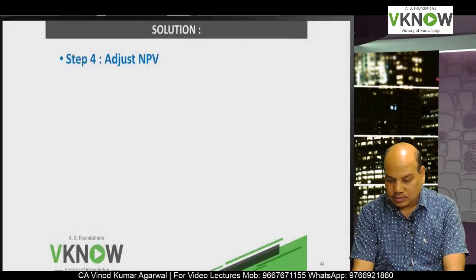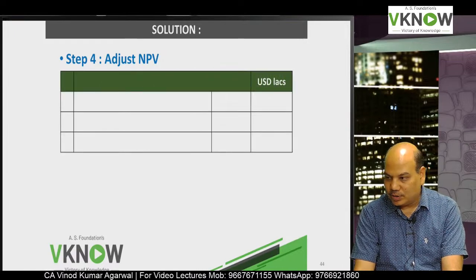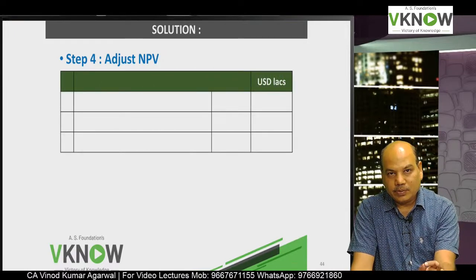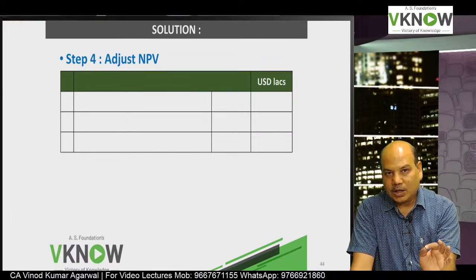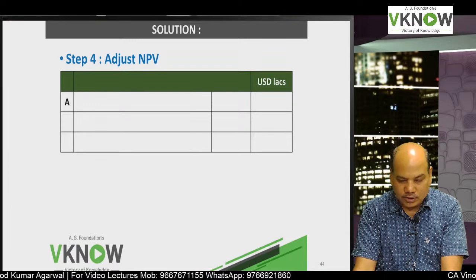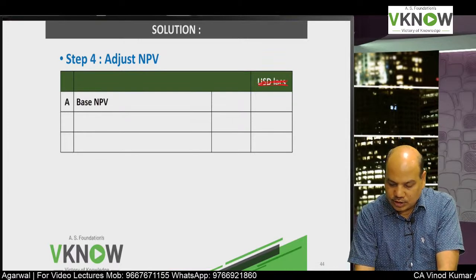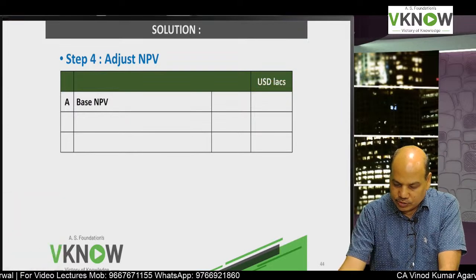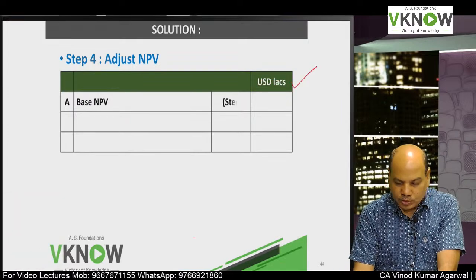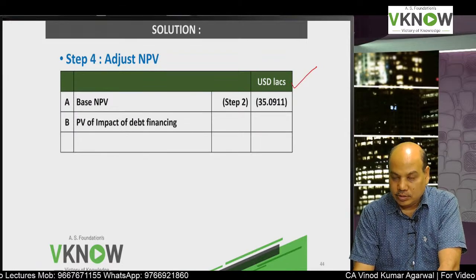Now write down adjusted NPV. Adjusted NPV will be base NPV minus flotation cost plus any benefit of debt financing. Right hand side, USD in lakh, because this question has USD. Base NPV negative 35.0911.